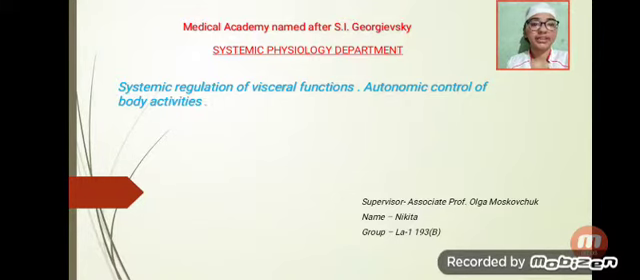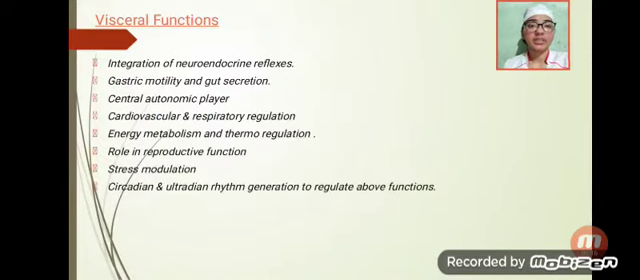Today, I'm here to represent my topic: Systemic Regulation of Visceral Functions and Autonomic Control of Body Activities. Systemic Regulation of Visceral Function.